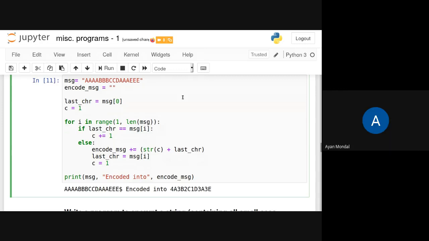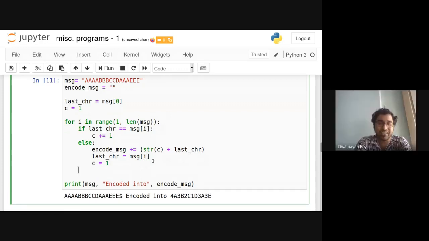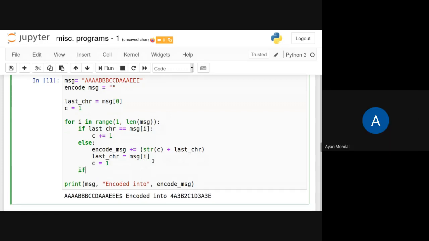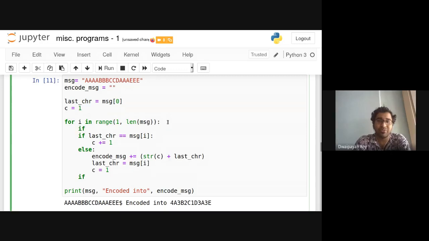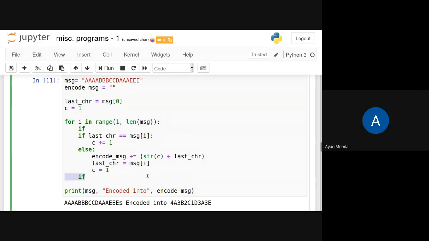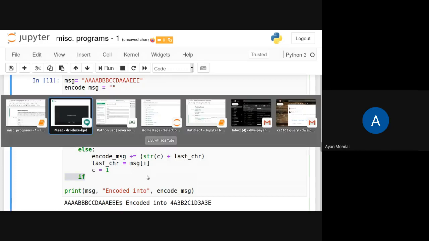Sir, we can add an if condition where it checks if i equals the length of the message, then it will do encode message plus equal to that line after else. That will be added again. In the for loop, yes. Here or where? Where should I write this if? Here or here? First. So you were suggesting we can write.